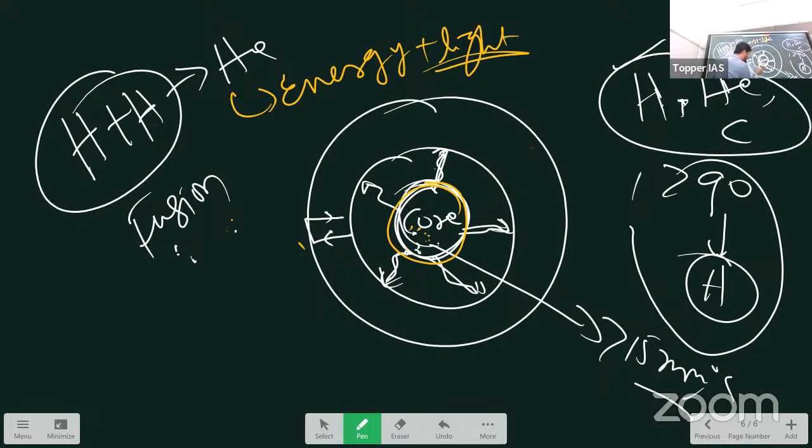These photons radiate here. You know what is radiation? Transfer of heat when two bodies are not in contact with each other. So this is called radiative process. So this heats up this third layer. Third layer is what? Convective.